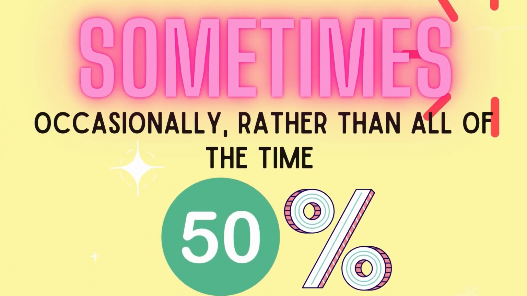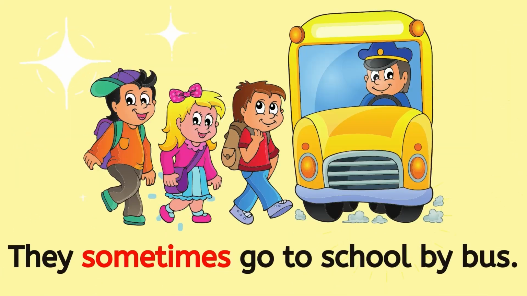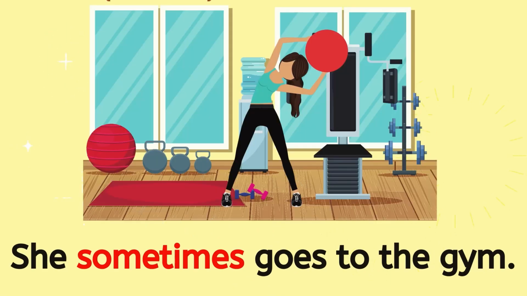The next adverb of frequency is sometimes. It means occasionally rather than all of the time. It shows an action happens 50% of the time. For example, they sometimes go to school by bus. She sometimes goes to the gym.